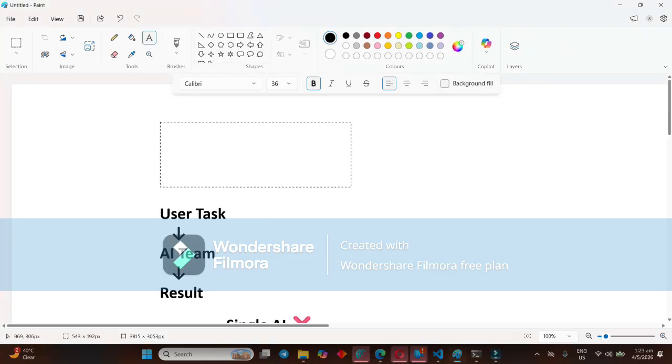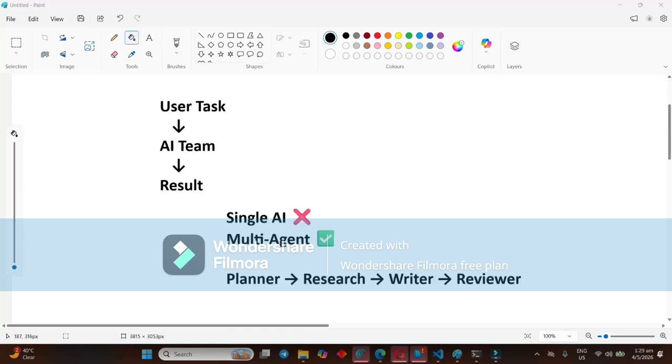Can one AI really do everything perfectly, or do we actually need an AI team to do our multiple tasks? In this video, we are going to build a real multi-agent AI system. No frameworks, no shortcuts, just pure Python and AI working together.